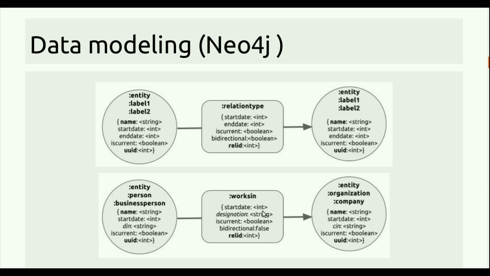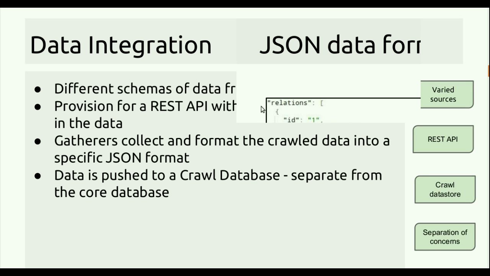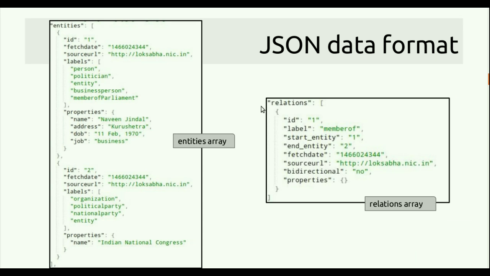Moving on to the next slide, we have data integration. When the data is collected, it is collected from different sources and has different schemas. So how do we push this into our graph data model? We have done this like many other systems. We have used a REST API with a JSON payload. Basically, the data gatherers have to adhere to a common JSON format before pushing the data to the graph database using the REST API. This is the JSON format followed by us.